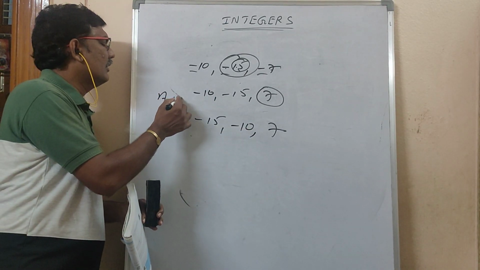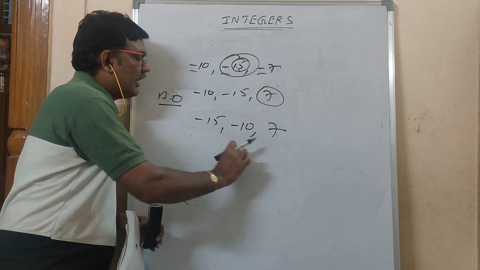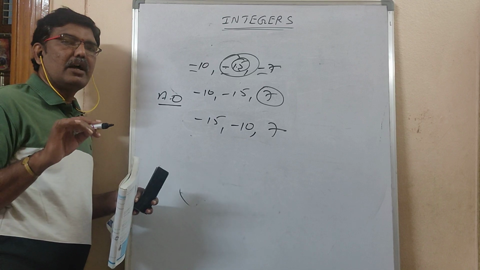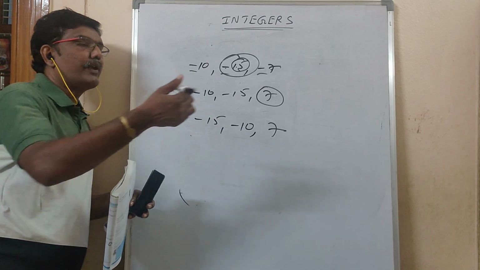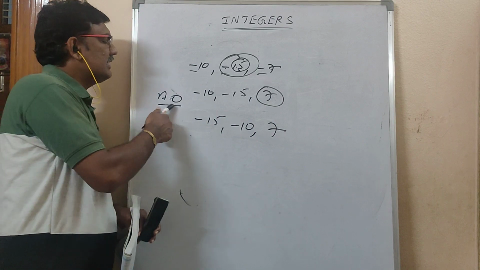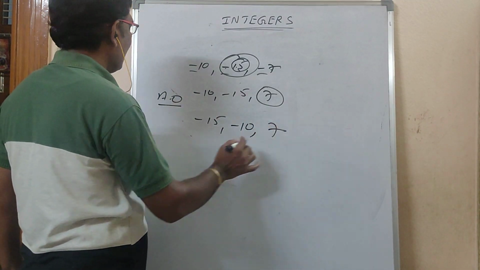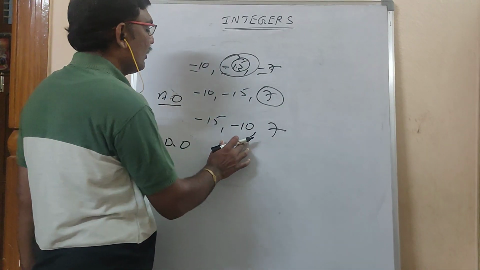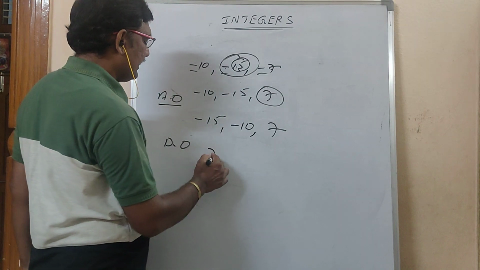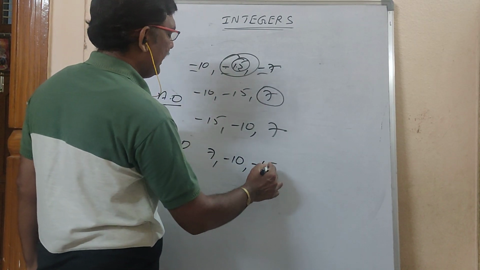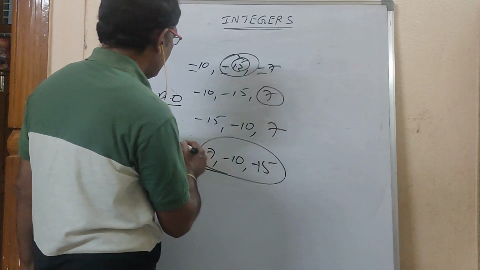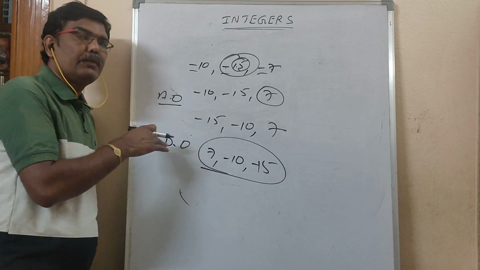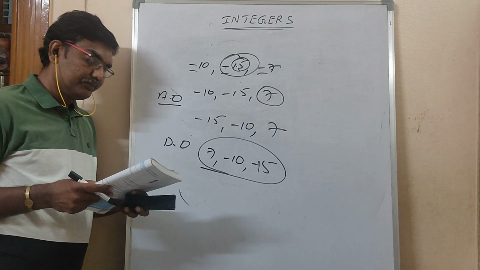Ascending order. If you write bigger to smaller, it will become what? Descending order. If you write ascending order and then write it in reverse, you get descending. Ascending order you have written correctly. If I want descending order, no need of doing any other problem. From right to left you have to write it: 7, minus 10, minus 15. What is this? Descending order only. If you write one order perfectly, then if you write it in reverse, the other order will come.